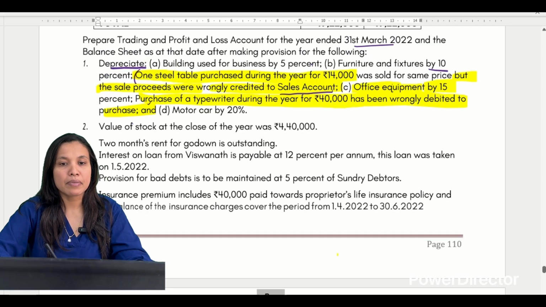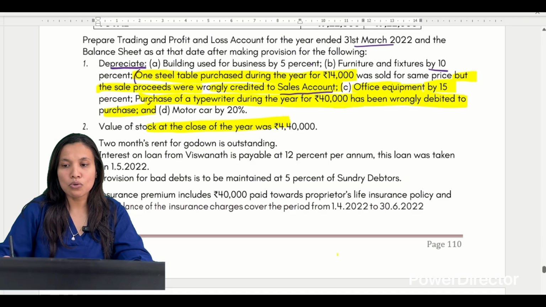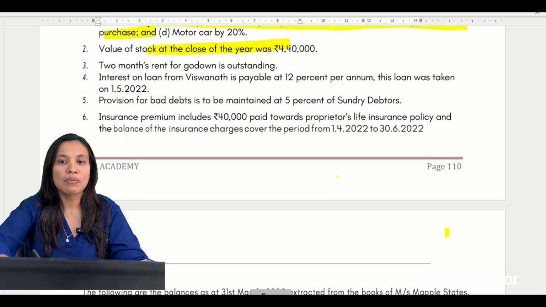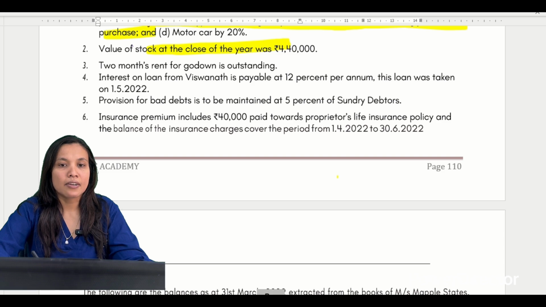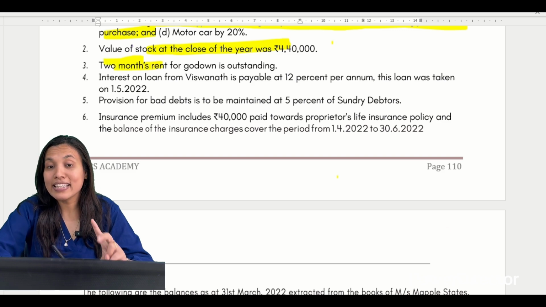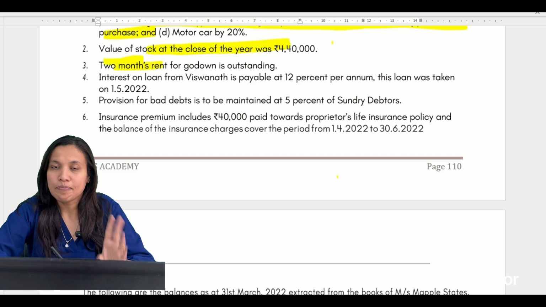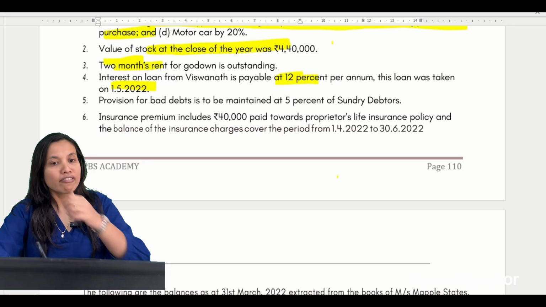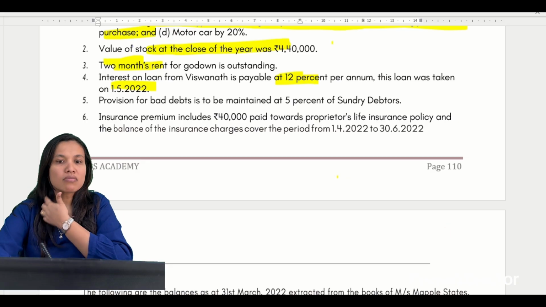Motor car by 20%. Value at the close is 4,40,000. It is closing stock, which is forming part of what? Trading account. 2 months rent is outstanding. There is outstanding rent, we have to remember. Interest on loan from Vishwanath is payable at 12%. The loan was taken on 1/5/22.